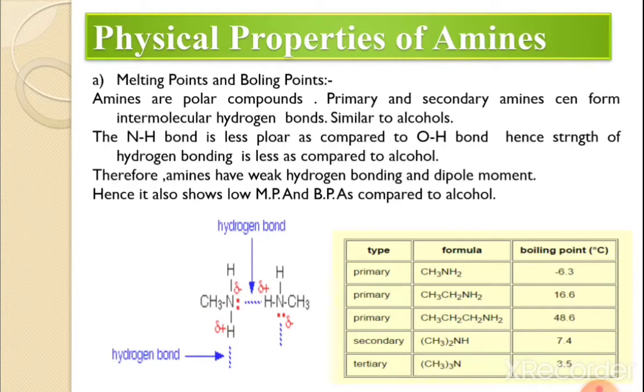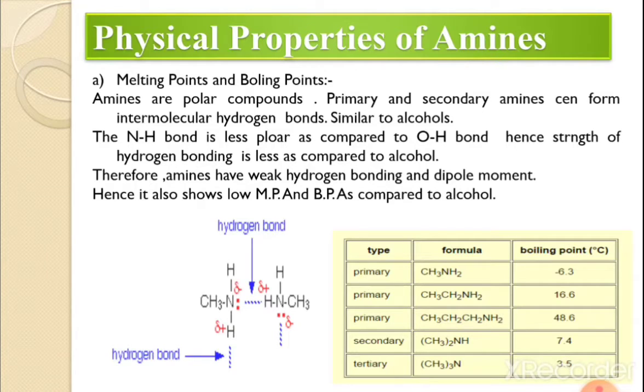Okay, now here one table is given, with primary amines and their boiling points. Here the primary amine CH3NH2, methylamine, has minus 6.3. Again a primary amine, ethylamine, 16.6.